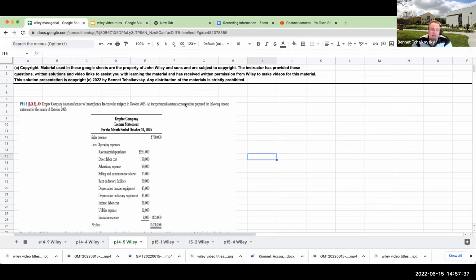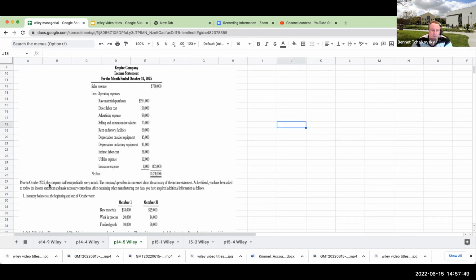So an experienced assistant accountant has prepared the following income statement for the month of October. You see here the sales revenue, and we can already see the problem with the operating expenses. Prior to October 2025, the company had been profitable each month. The company's president is concerned about the accuracy of the income statement. As her friend, you have been asked to review the income statement and make any necessary corrections.